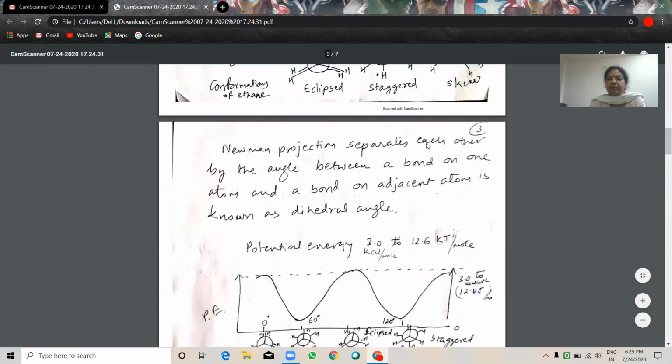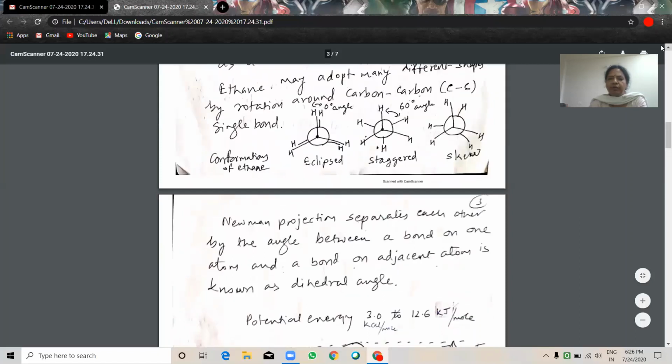In the Newman projection, the angle between a bond on one atom and a bond on the adjacent atom is known as the dihedral angle. So this is known as the dihedral angle. In eclipsed form, it is 0 degree, whereas in staggered form it is 60 degree. In skew, various forms, it may be 10, 20, 30 like that.